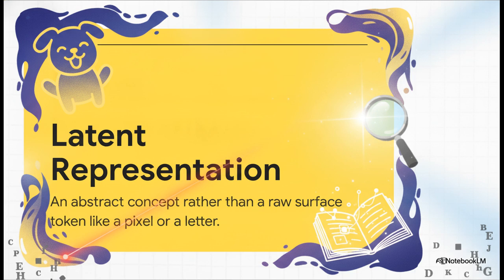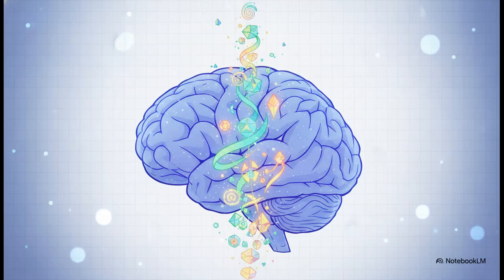Let's define what we mean by a latent. A latent representation is basically an abstract, higher-level concept. Think of it like this. A token is a single pixel on your screen, but a latent? That's the actual concept of a dog, or the underlying meaning of a sentence. Which one sounds easier to learn from? Identifying the general concept of a dog, or obsessing over the exact color value of one tiny pixel on its ear?